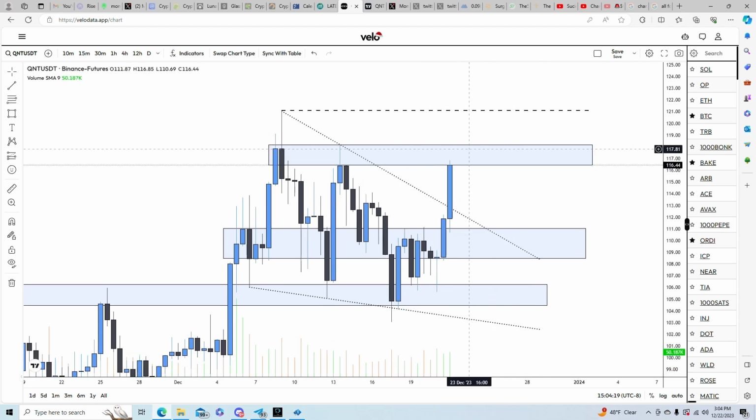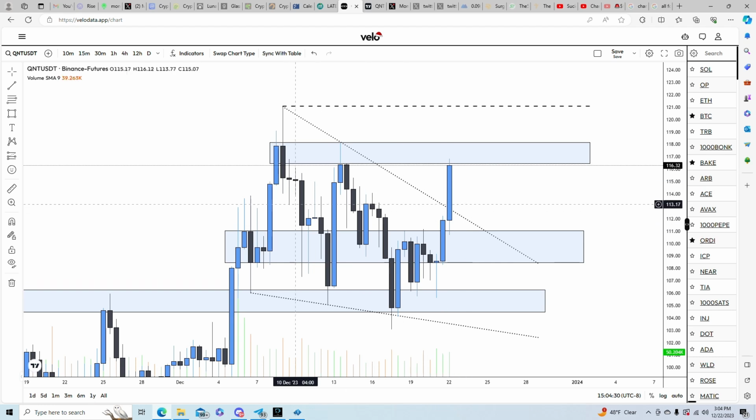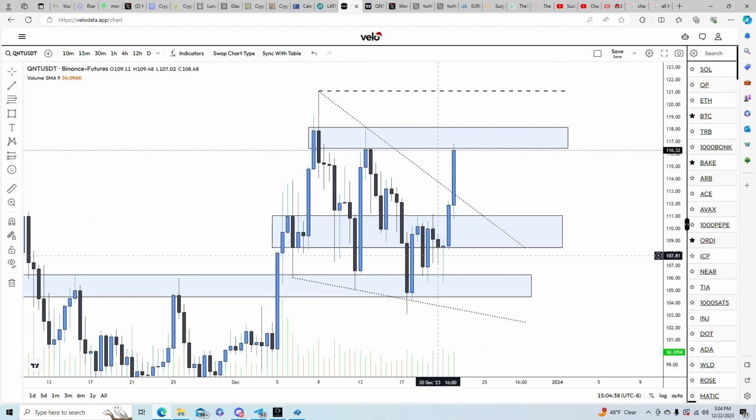A couple things: we either break above this box and consolidate here before breaking out, or we reject this box here and come and consolidate between this, what I like to call our middle ground. I don't want to call it no man's land because we're not really in the trenches, but things of that nature. Everything in the middle here could be all noise until we break and hold above this box. As you know, we have a key resistance here. So that is what I am looking for.